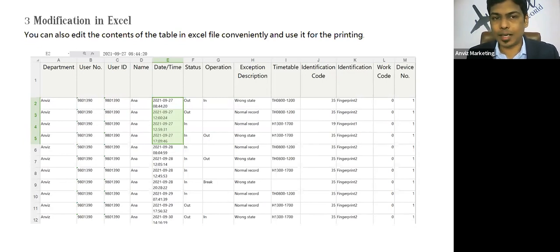You can also edit the contents of the Excel sheet. Generally not recommended, but if you want to edit it, you can edit it at your end after the export. The data will not be edited in the software application. This will be edited in the exported file only.